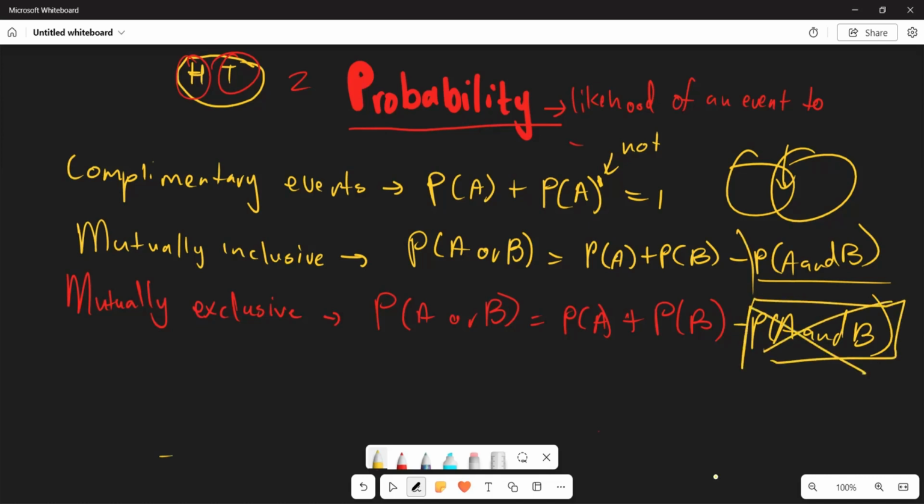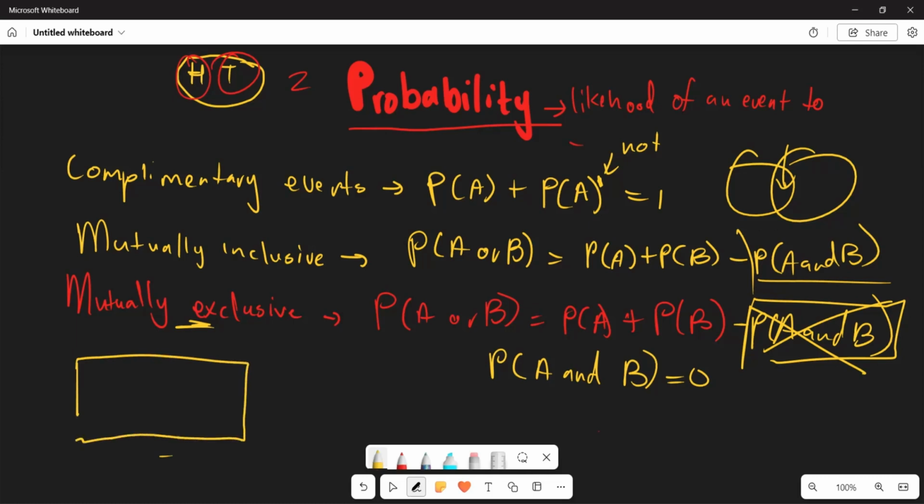Is excluded, right? Can you see the word exclusion? Which means the probability of A and B does not exist. So if you are seeking to prove mutual exclusivity, you must prove that the probability of A and B gives you 0, because you do not have an intersection. Now let's say you are representing it with your Venn diagram, right?